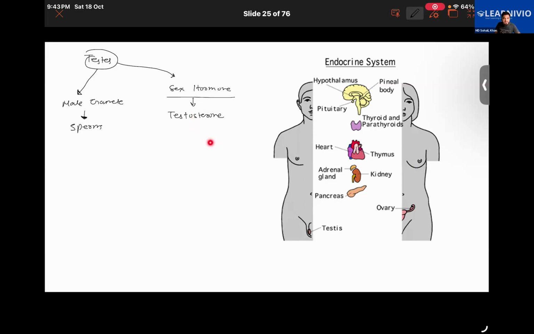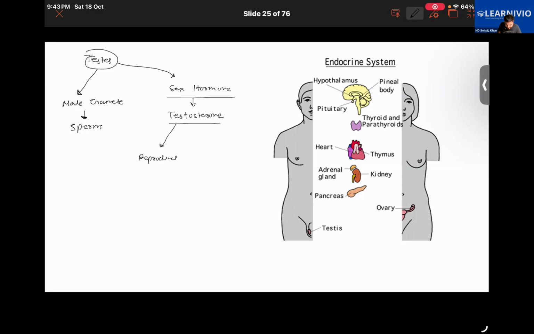The different functions are, first, sexual and reproductive development. Another is physical development, and it is also important for mental well-being.